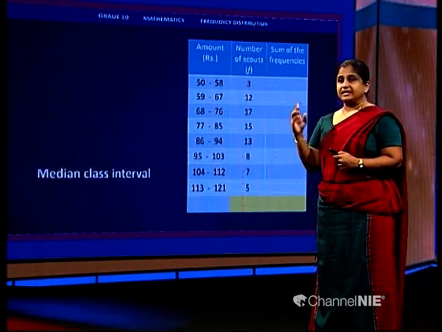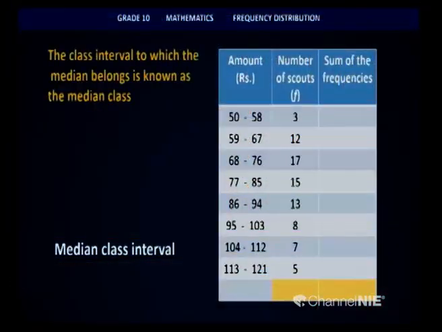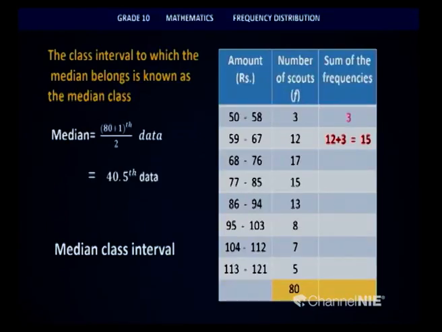Look at the screen children, the median class interval can be calculated like this. Since we have 80 data points here, we need to identify the place. In identifying the place, you can see that we get a value of 40.5. So that is roughly the place of the median. So the median will be lying in between the 40th and 41st place.